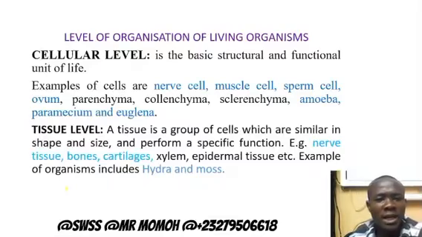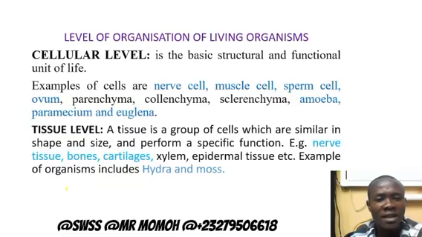So today we are going to start to talk about levels of organization of living organisms, and we are going to discuss five levels of organization of living organisms. So the first one, we have the cellular level. As we defined before, the cell is the basic structural and functional unit of life. It is the least form in which life can exist.